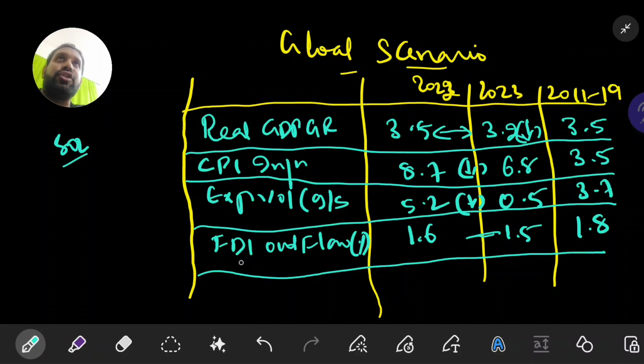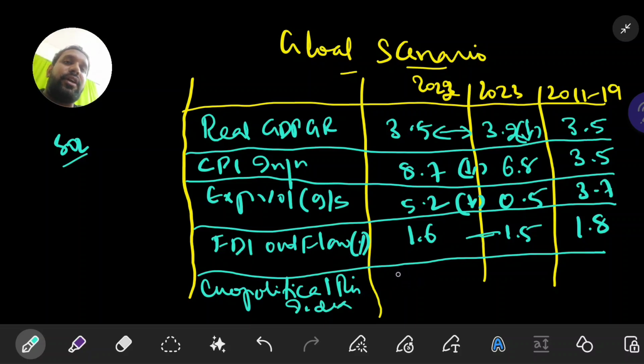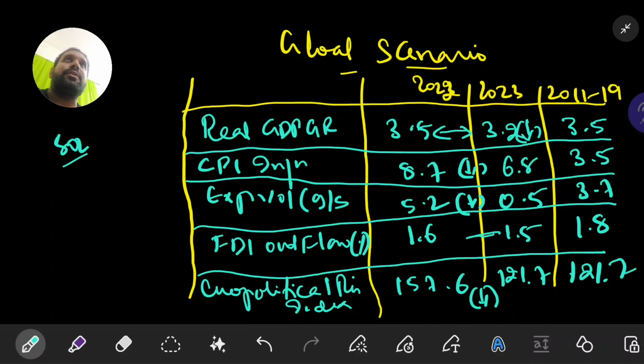Then we'll see the geopolitical risk index. A very important index has been discussed here. I'll talk about what it is. We have the points here, 156, which decreased to 121.7. So the risk of geopolitics on the economy has decreased a little bit, you can say. From 2011 to 2019, it has been 121.7.